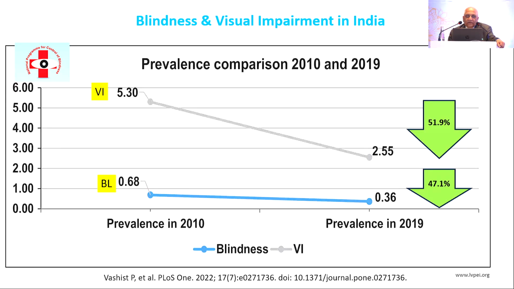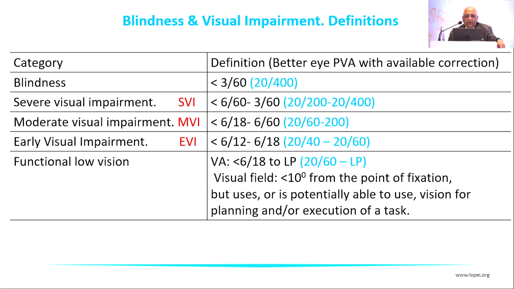The prevalence of blindness over the last decade, as measured in India by large epidemiological studies in 2010 and 2019, the good part is that both visual impairment and blindness reduced by nearly half, from 5.3 to 2.5 for visual impairment and 0.68 to 0.36 for prevalence of blindness. And how to define that? We define blindness, just like WHO, as less than 3/60, and visual impairment is divided into severe, moderate, and early visual impairment. Also important to look at the functional low vision, which is visual acuity of 20/60 to light perception with a visual field of less than 10 degrees. Very important for navigation, for quality of life.